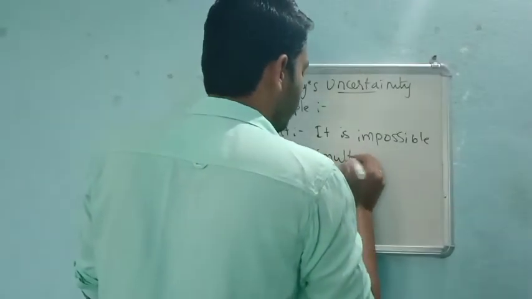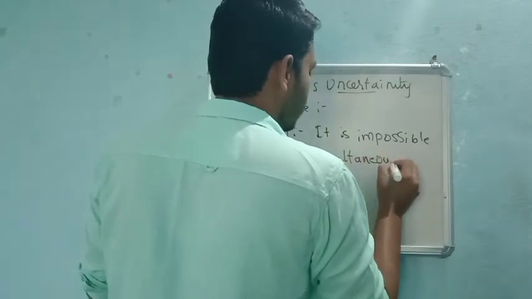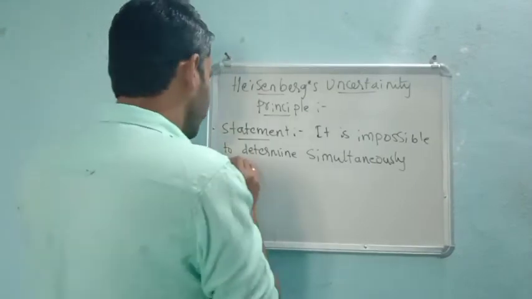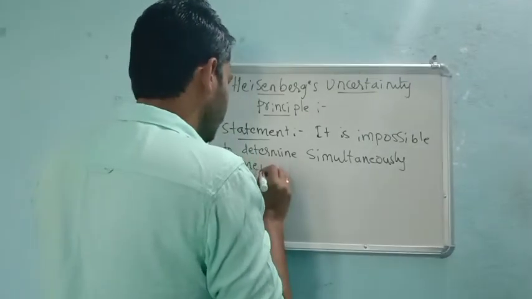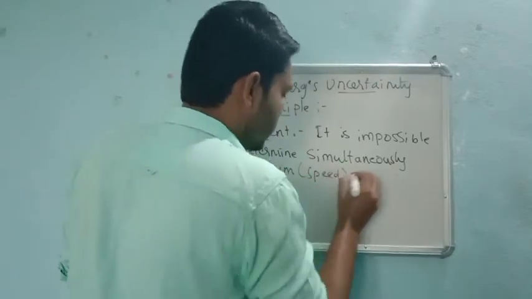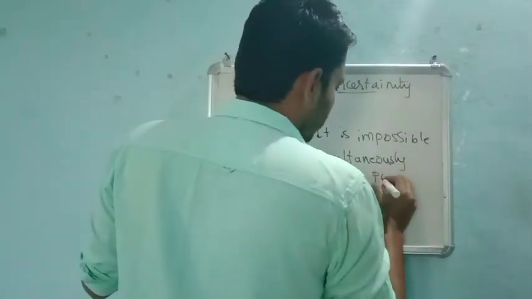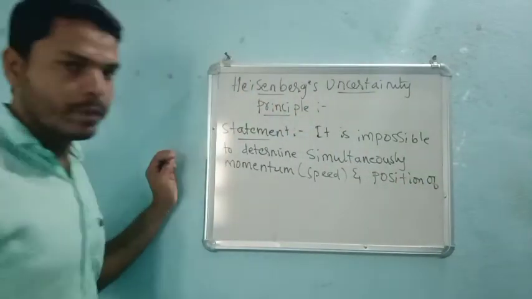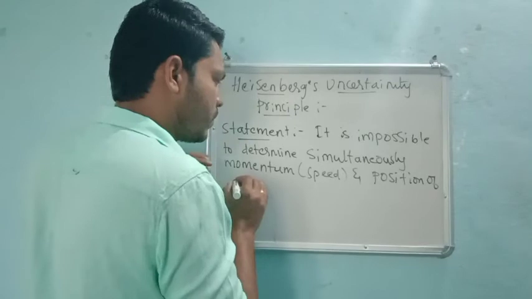That means at a time, simultaneously, momentum, or else I can say speed, and position of electron.